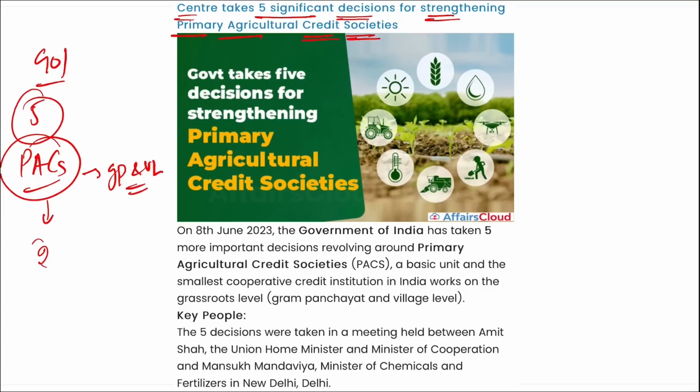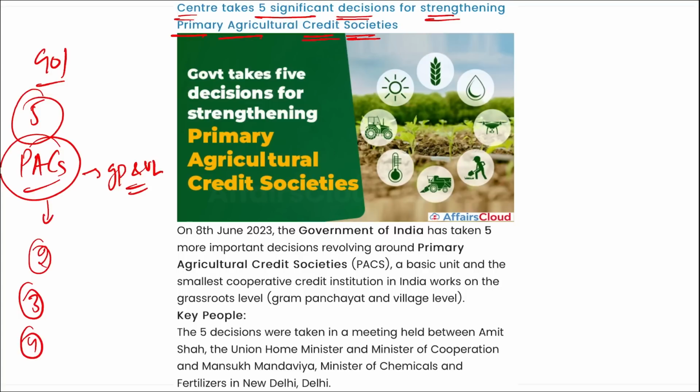The next is PACS which are not currently functioning as Pradhan Mantri Kisan Samriddhi Kendras will be brought under the scope of the same. Third, PACS will be connected with the marketing of organic fertilizers, especially fermented organic manure, liquid fermented manure, or phosphate enriched manure.